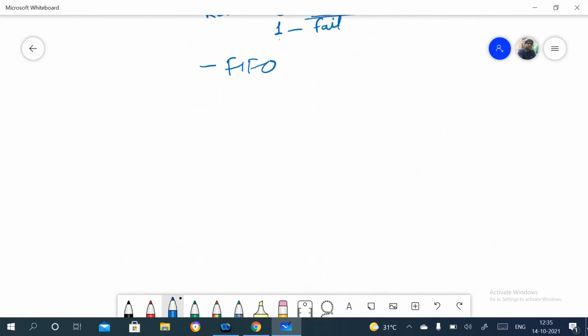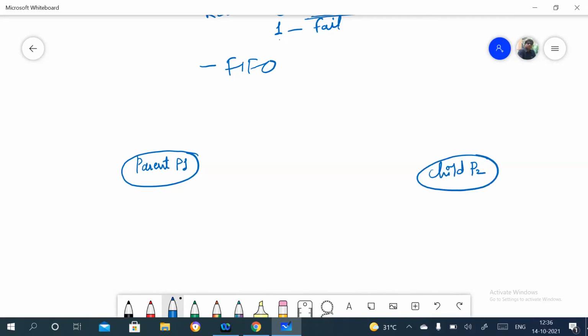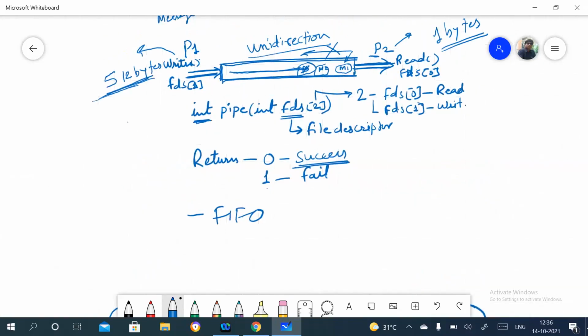Here the parent process is P1 and the child process is P2. Now the child process can again send a message to P1, and P1 can again send a message to P2, in both directions. But with the concept we have seen, we cannot send a message from P2 to P1. So here only unidirectional communication is there.